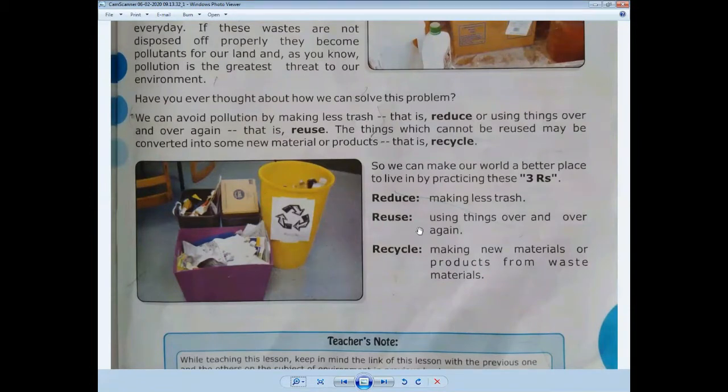So now the next definition is reuse. What is reuse? First, I'm going to define it, and after that, I will explain this topic more. Reuse: using things over and over again is called reuse. Do you know the meaning of over and over again? We use things repeatedly. Reuse means that something old is new again.